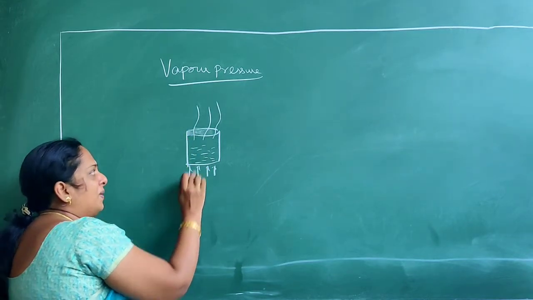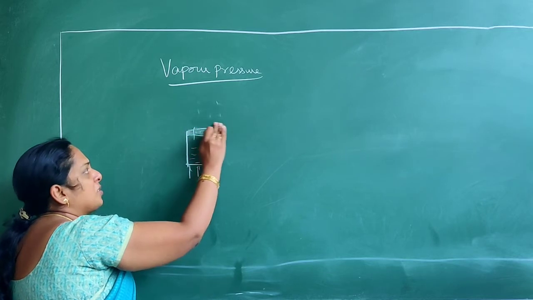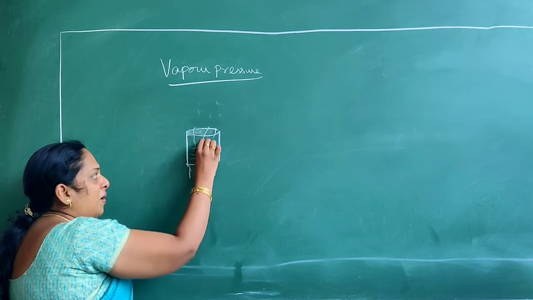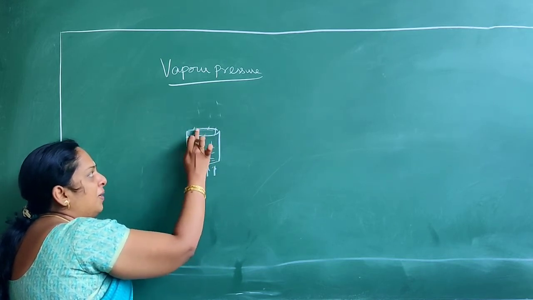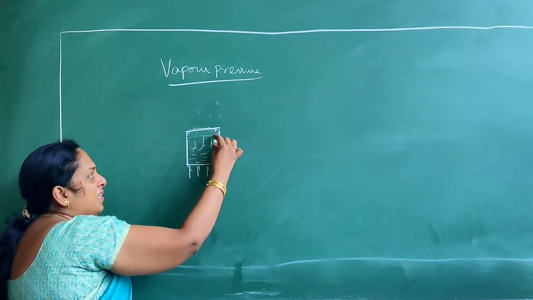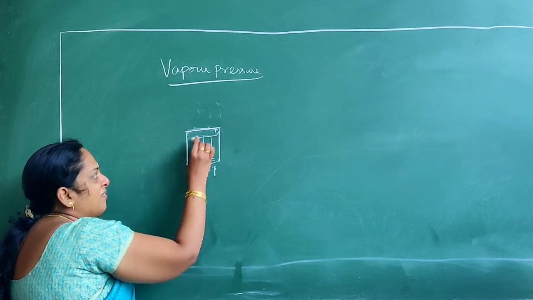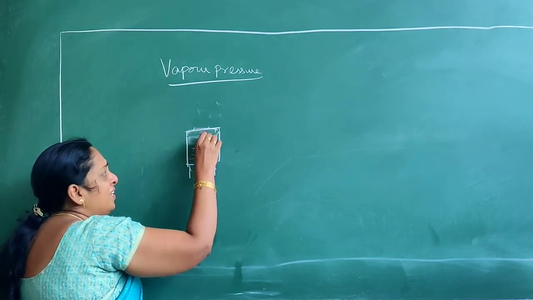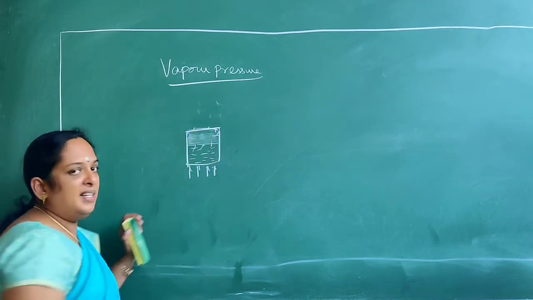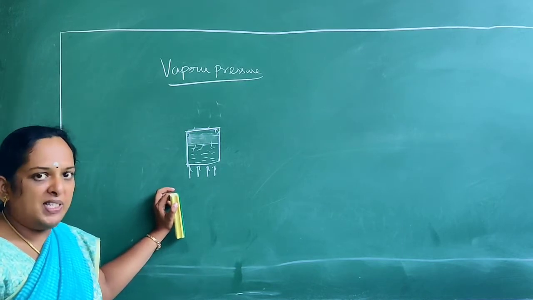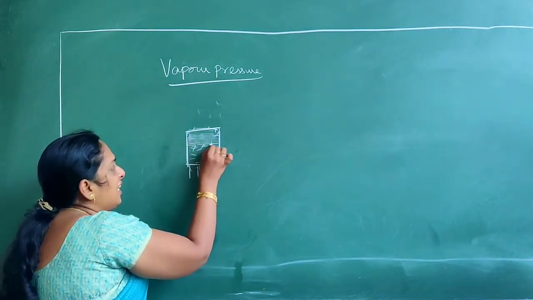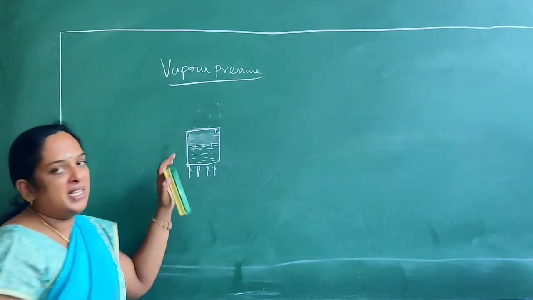Now what happens here if this vessel is kept closed? The liquid molecules will be converted into vapor form, but there is no way for them to escape. It's a closed lid. So these molecules will accumulate in the free surface where there is no liquid now. These vapor particles will in turn create a pressure on the liquid surface. That pressure is called vapor pressure.